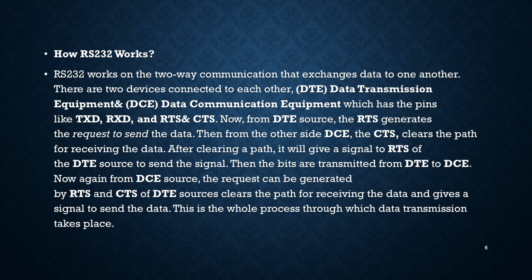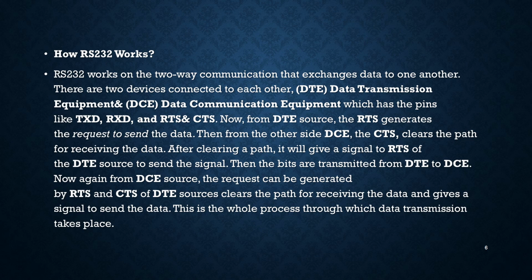From the DTE source, the RTS generates the request to send data. Then from the other side, the DCE's CTS clears the path for receiving the data. After clearing the path, it gives a signal to the RTS of the DTE source to send, and then the bits are transmitted from DTE to DCE.